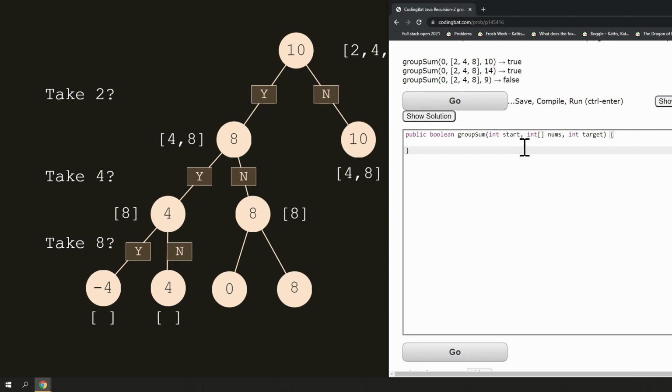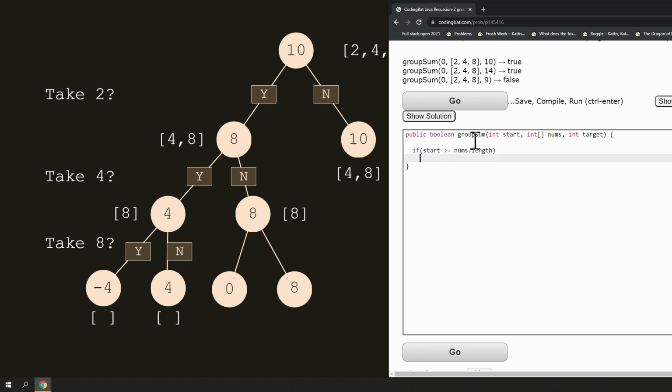So now that I think about it, that's actually a very good starting point because we know when we have to finish, or at least one of the reasons why we finish. That is if we run out of numbers. So if at any point we don't have any more numbers, we have to say false, as in I can't make the target. So if nums.length is less than or equal to start, well, actually, maybe it's better to write this the other way around. If start is greater than or equal to nums.length, then,